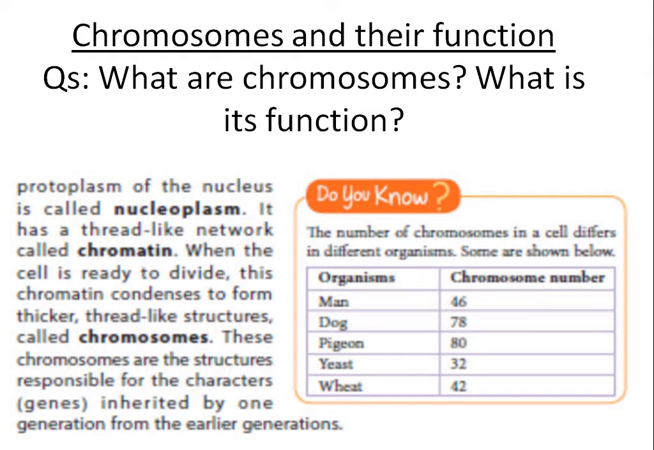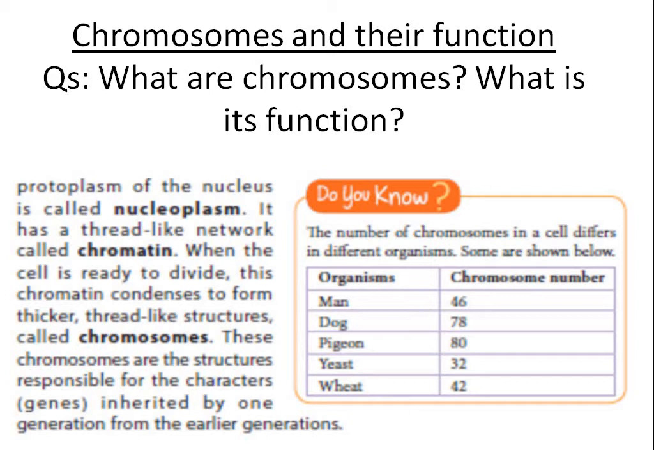Inside the nucleus there is protoplasm, and in that protoplasm there is a thread-like network called chromatin. When the cell is ready to divide, this chromatin condenses to form thicker thread-like structures called chromosomes. At the time of cell division only, the chromatin condenses. Condenses means they become short in size. When they become short in size, they become thicker and are called chromosomes.